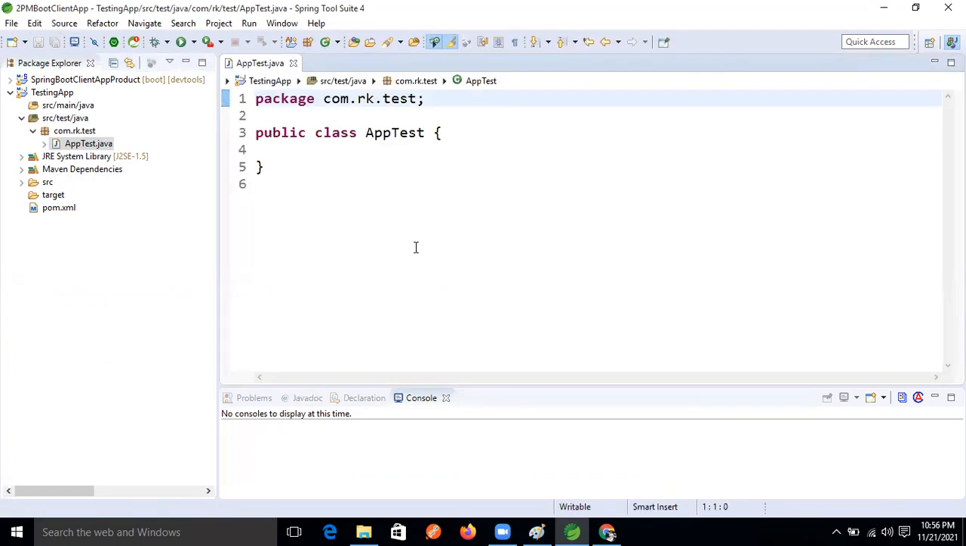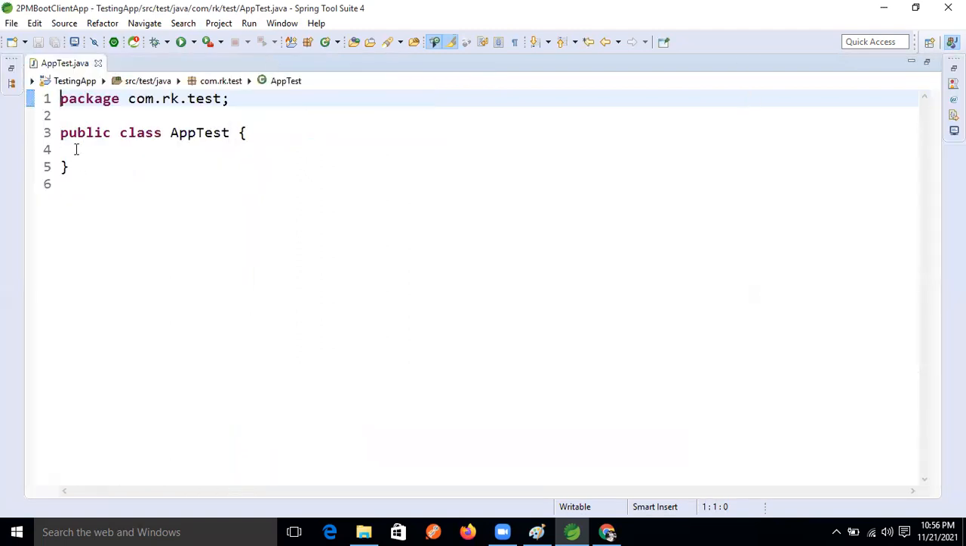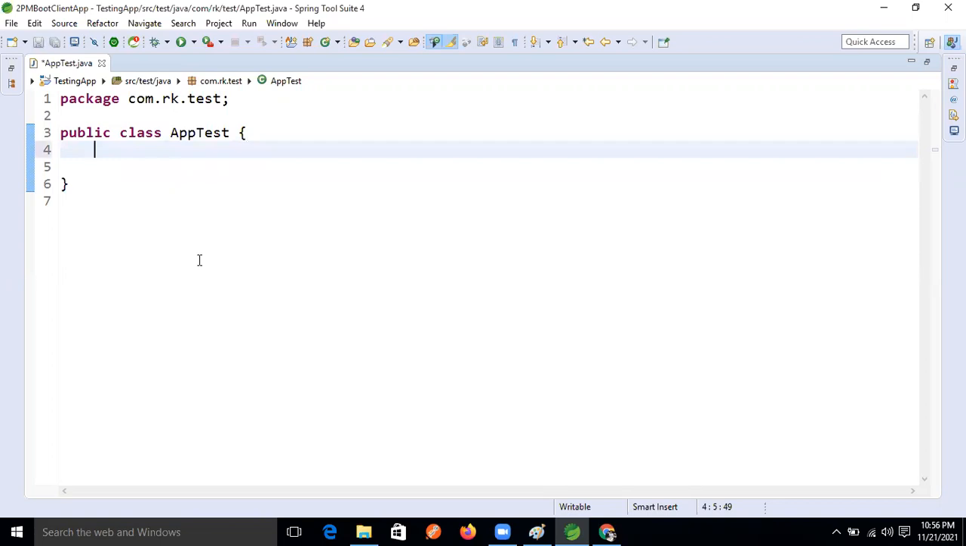Okay, fine. So this is the normal class. We have to do the annotation. Inside that, this is the normal class, but what we wrote is like a test class. We wrote a test class now.